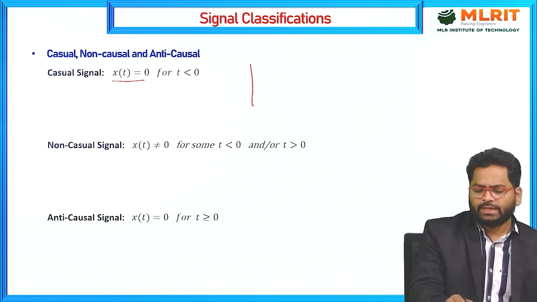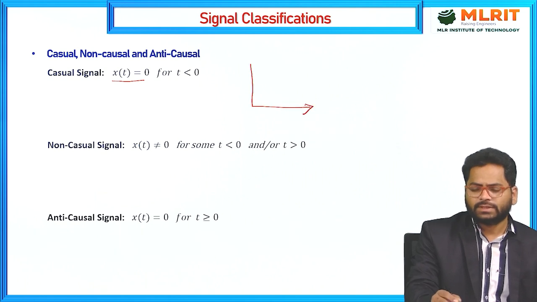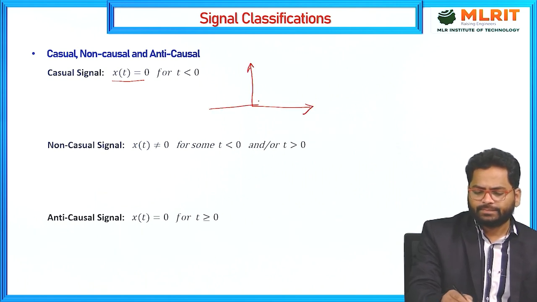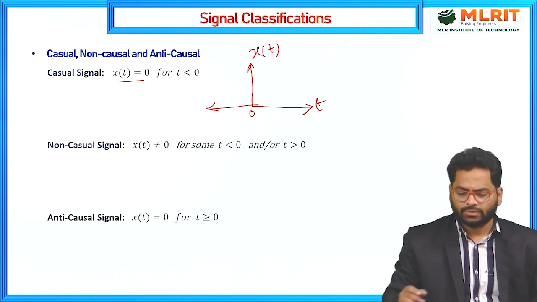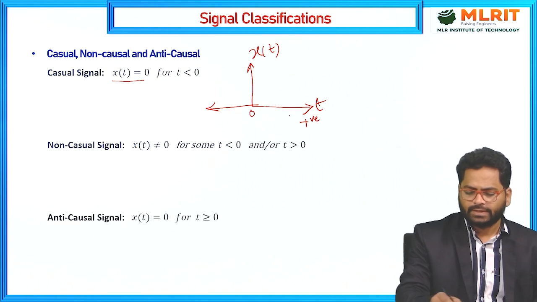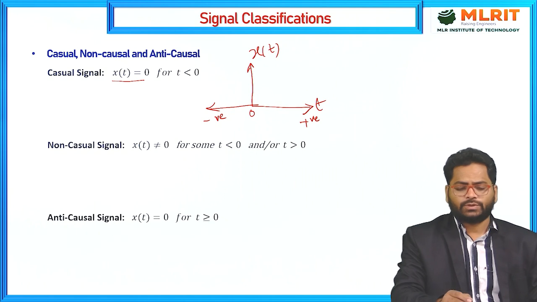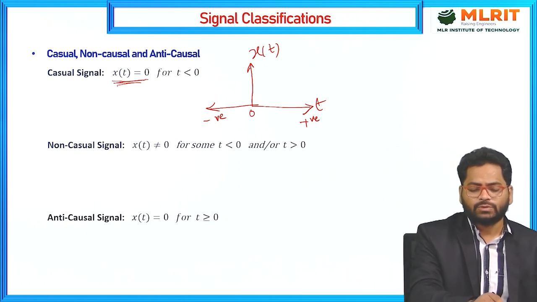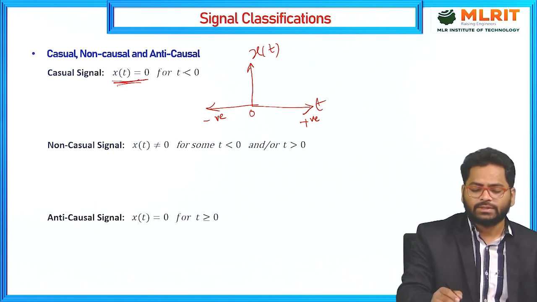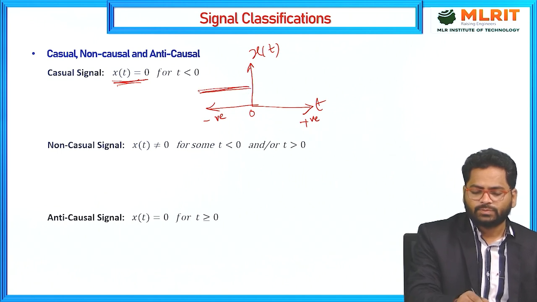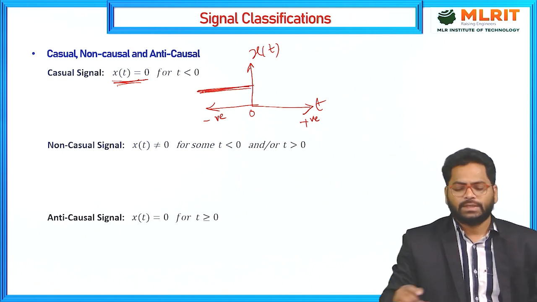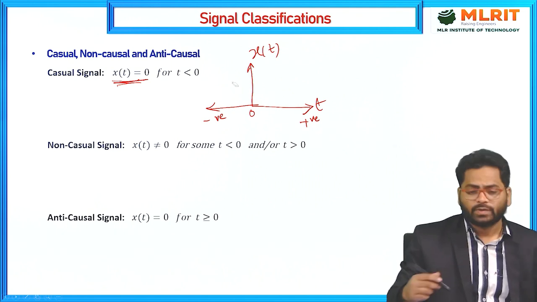If I take any signal, x of t, with a time axis where this is 0, this is the plus time and this is the minus time. For the negative portion, the signal x of t is equal to 0 for t less than 0. That means in this portion the amplitude is 0. There is no amplitude for the signal.